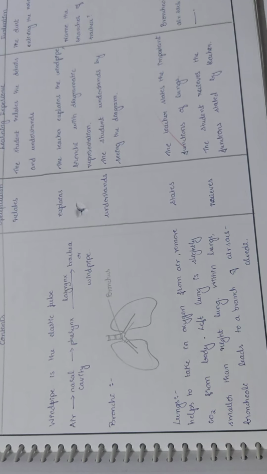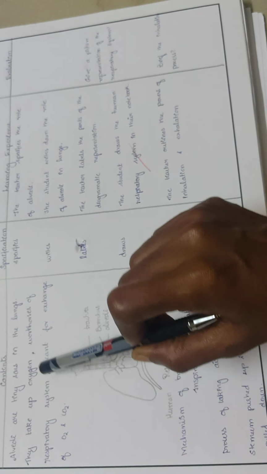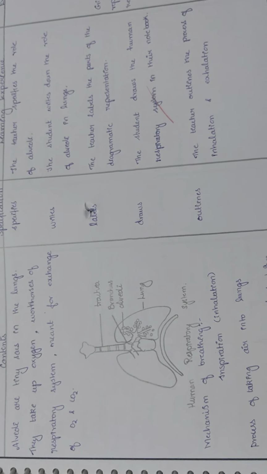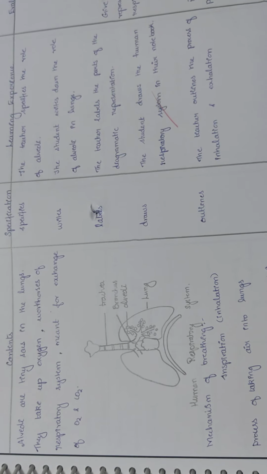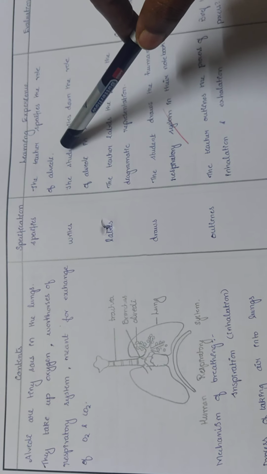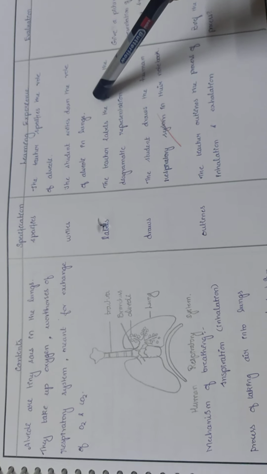Bronchioli has air sacs called dash. Will be our evaluation part. Next, alveoli are tiny sacs in the lungs. They take up oxygen, workhouses of respiratory system meant for exchange of oxygen and carbon dioxide. The teacher specifies the role of alveoli. The student writes down the role of alveoli in lungs.